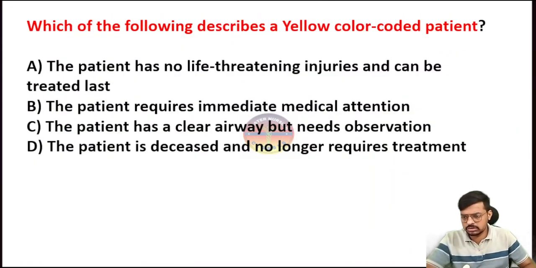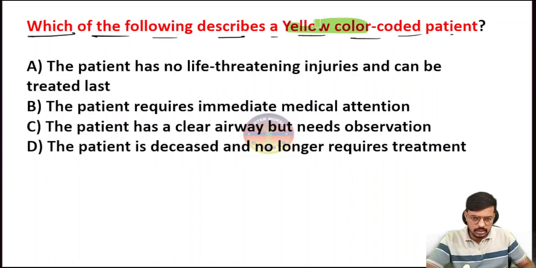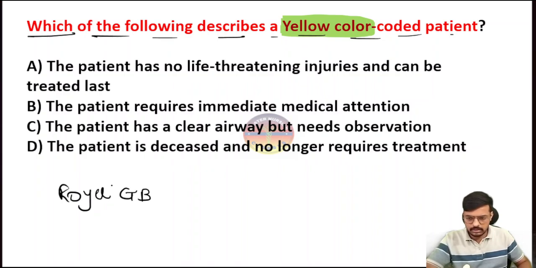Then comes the next question. Which of the following describes a yellow color coded patient? This is the yellow color coded patient. Our coloring system in triage: what all colors are we having? Remember the mnemonic ROYGB. R stands for red, Y is yellow, green and black. So this is the mnemonic.